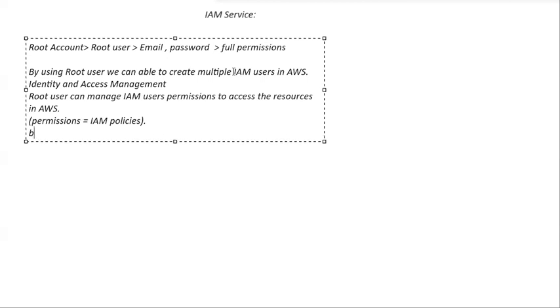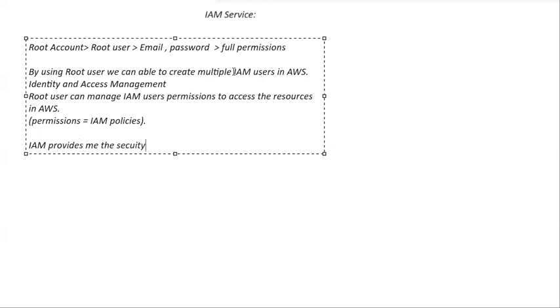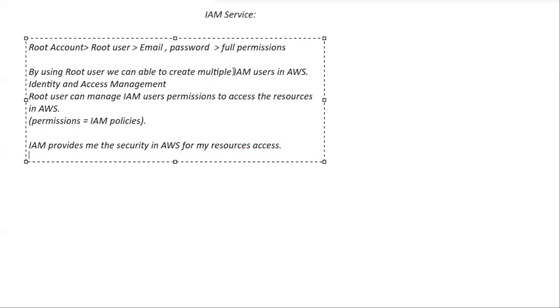So I can say this statement that IAM provides me the security in AWS for my resources access. So can we say like this? Yes. IAM provides you security on resource accessing to the users.